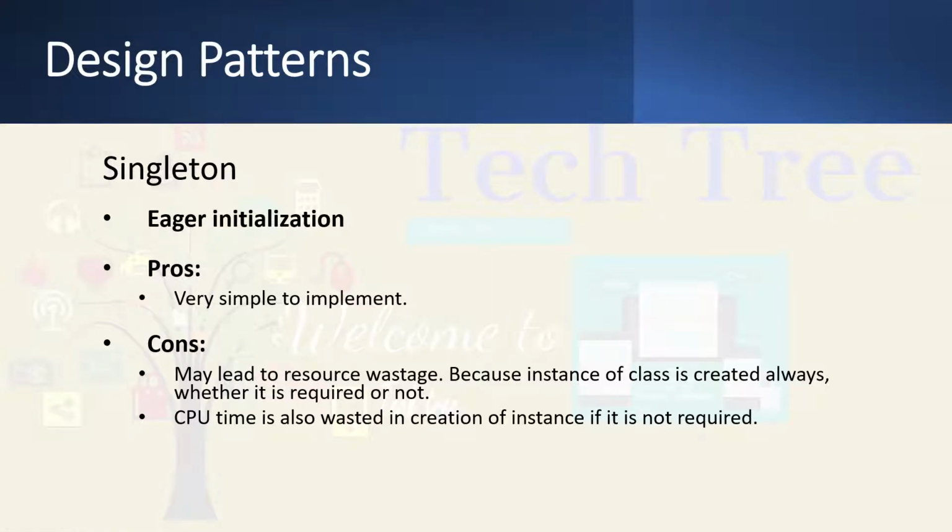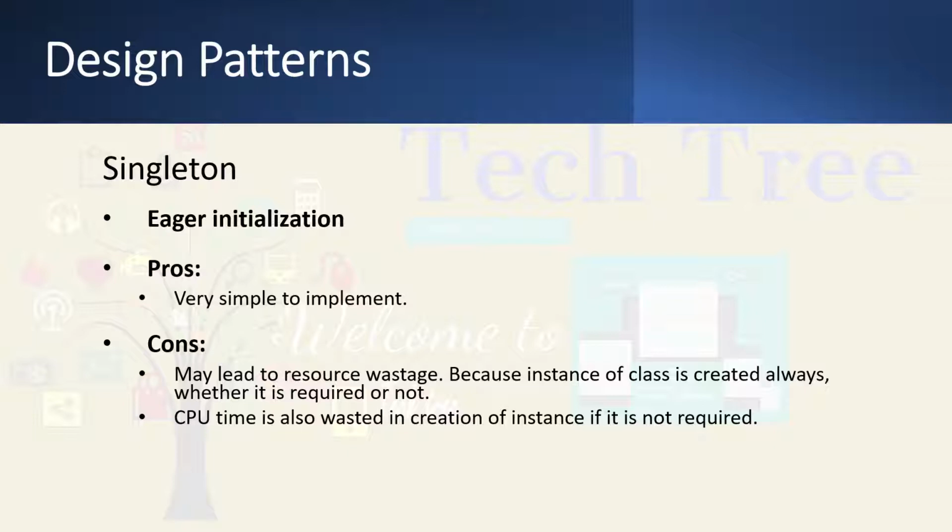In the last video we created a singleton using eager initialization. But there are some pros and cons. The good thing about this implementation is that it is very easy to implement. But there are some problems. Here the object is created once the class is loaded.